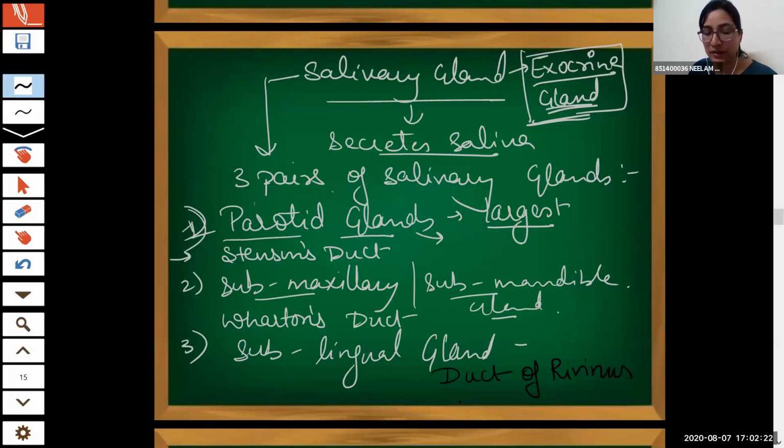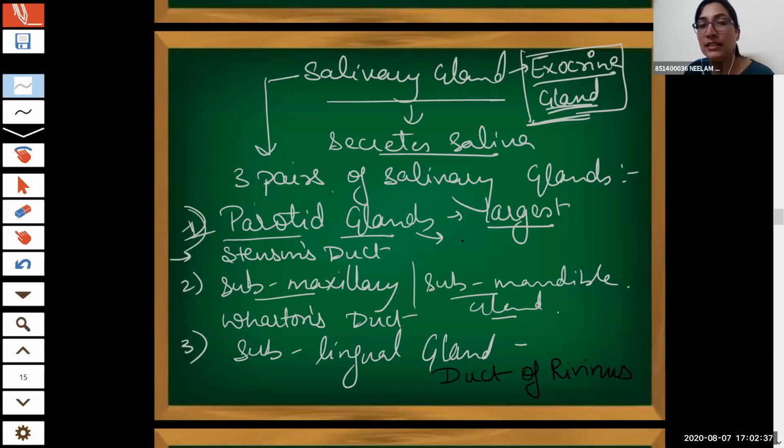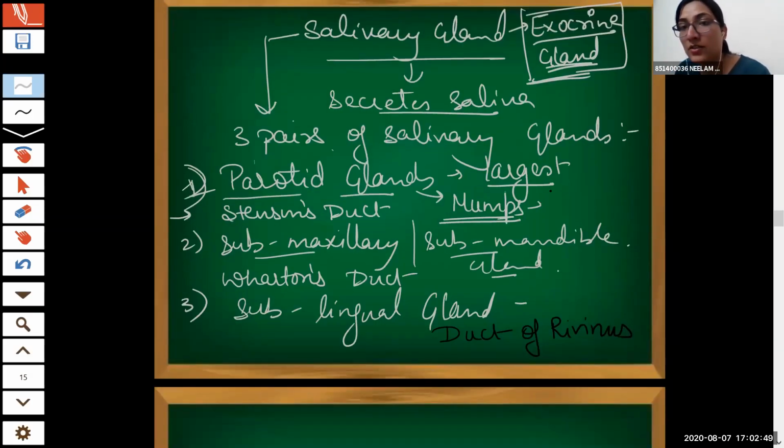Where were we? Inflammation of parotid glands. When the parotid gland is inflamed, it is known as mumps. It is caused by paramyxovirus. It is a virus, right?